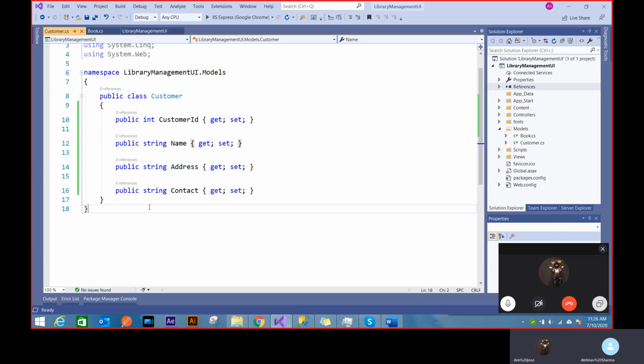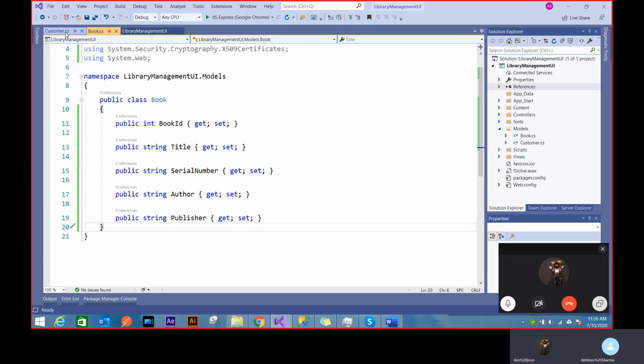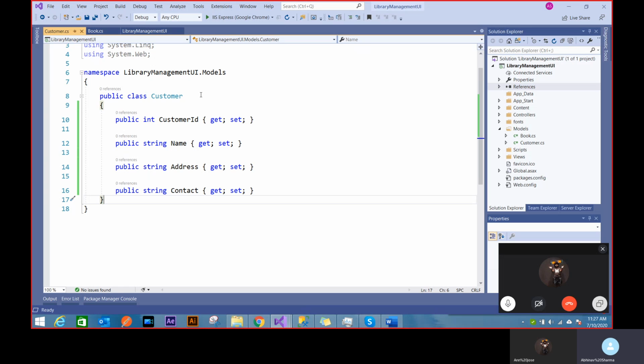Now I have to start using these entities so that I can push them inside the database. So you can think that I will be adding somewhere a connection string. There has to be a way by which I can tell Entity Framework that you need to use this kind of database. So that connection is still there, but I won't be writing queries.